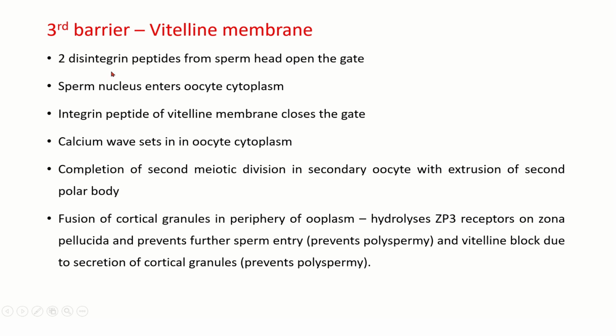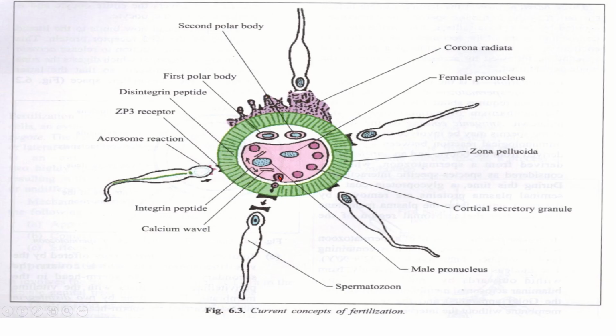So two disintegrating peptides from the sperm head open the gate. The sperm nucleus enters the oocyte. You can see here the sperm nucleus is entering into the oocyte. It has reached here. This particular point is the pathway through which the sperm nucleus has entered, forming the male pronucleus.